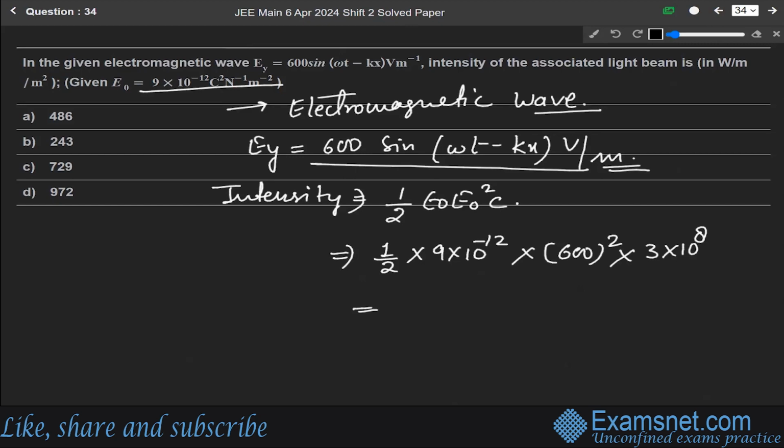So just solve it. It will become 9 by 2 into 36 into 10 to the power minus 12 plus 4 plus 8 into 3.